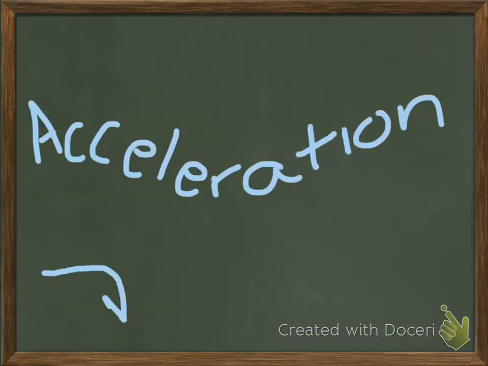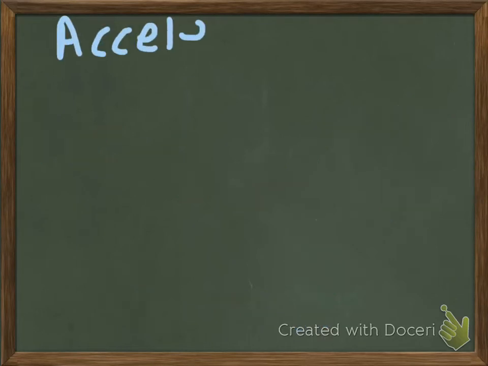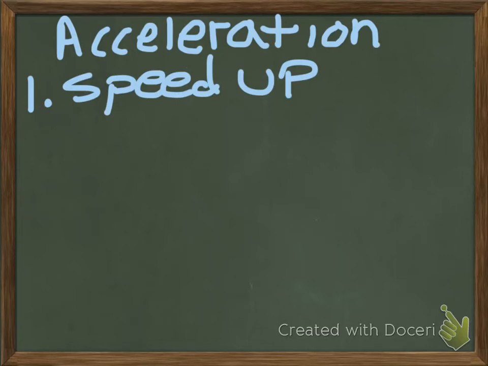For acceleration, acceleration is not necessarily a measure of how fast something is going, but how fast the motion changes. Acceleration is the change of a motion. Now, there are a bunch of different ways that something can accelerate. We all know the first one. If you speed up, you're accelerating. We know that. That one's really easy.